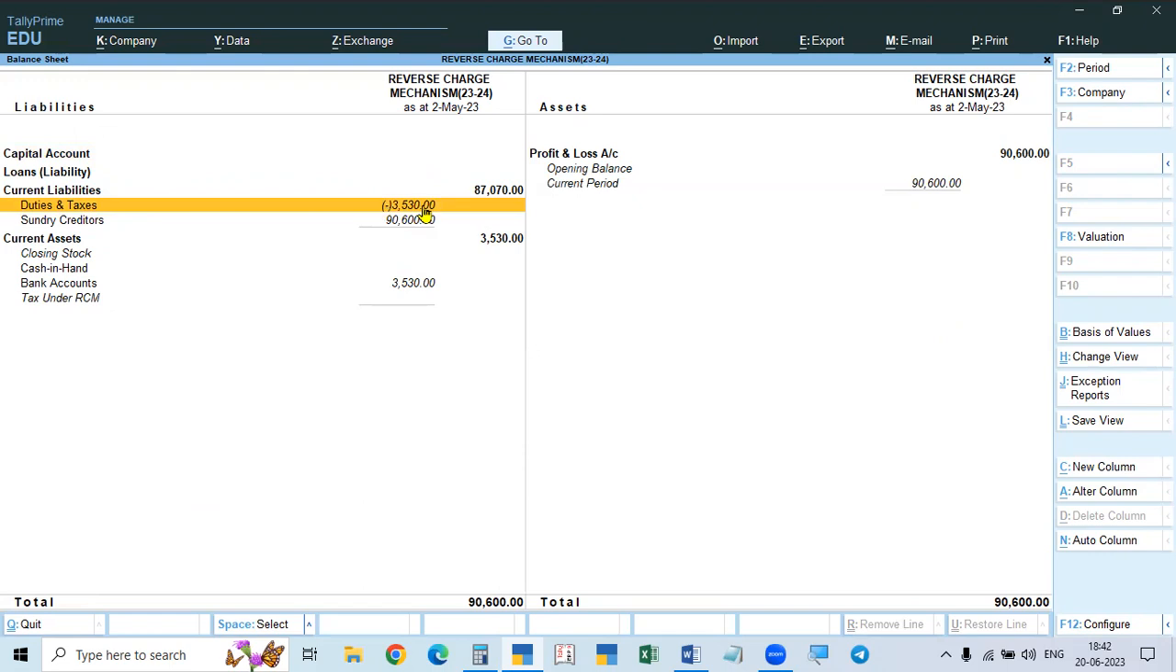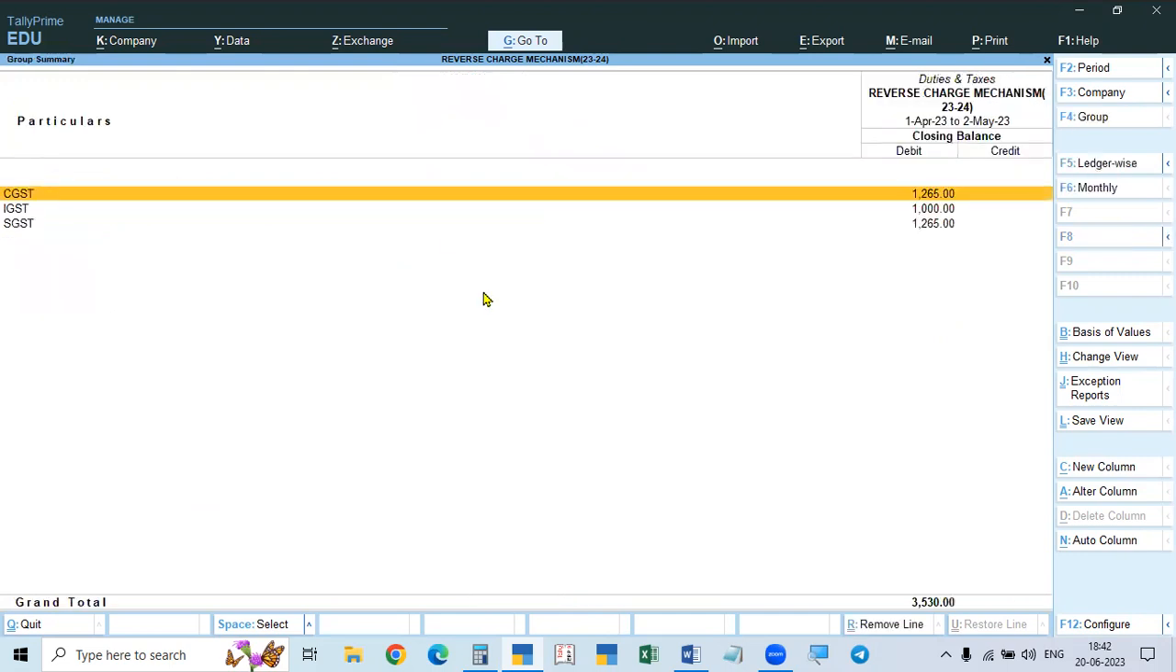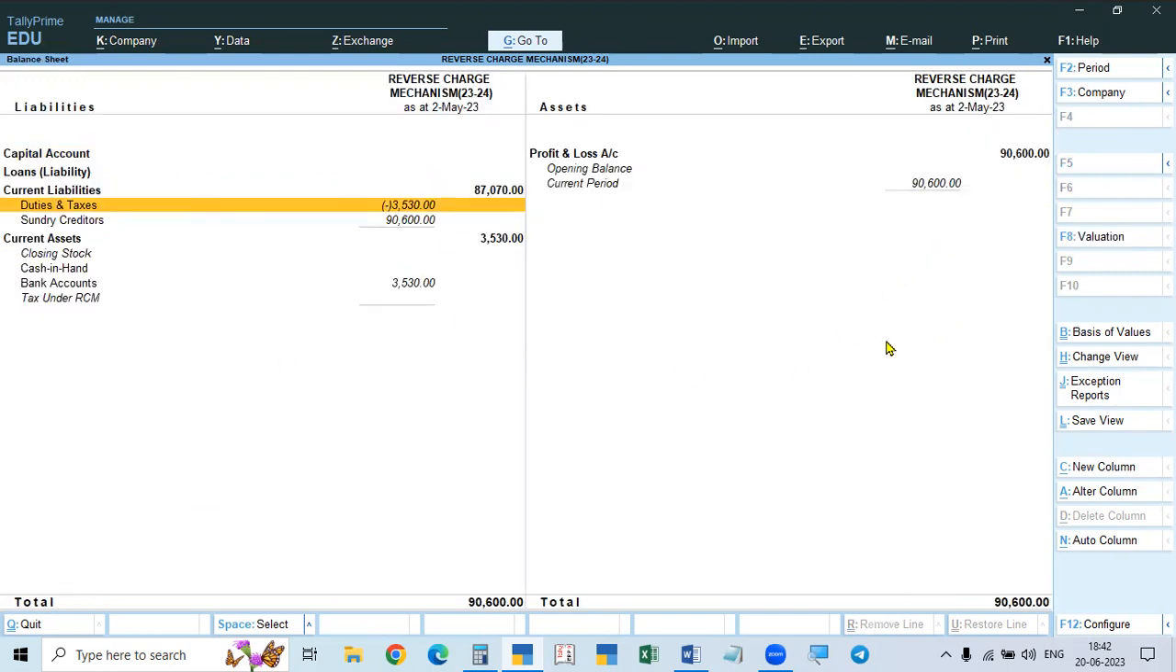It is showing liability. Minus means it is an asset, but duties and taxes is under the group of current liabilities. That is why it is showing on the liability side only, but it is an asset. It is showing a debit balance. See the debit balances. There is a debit balance, and on the asset side there is tax on RCM. So that is closed and transferred, and this ITC is created. So that is gone. And we are paying through bank.